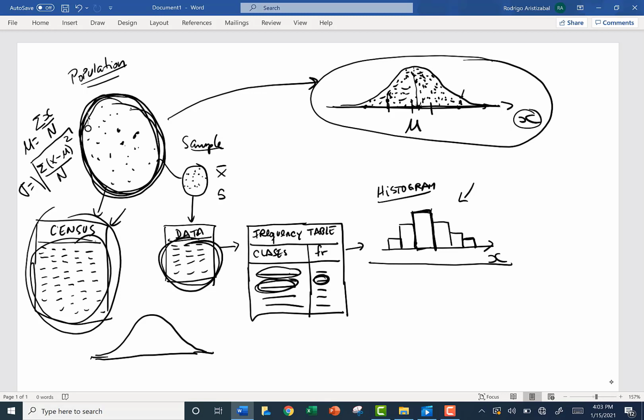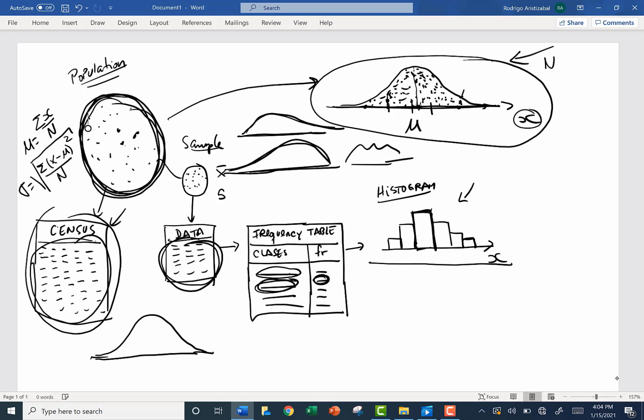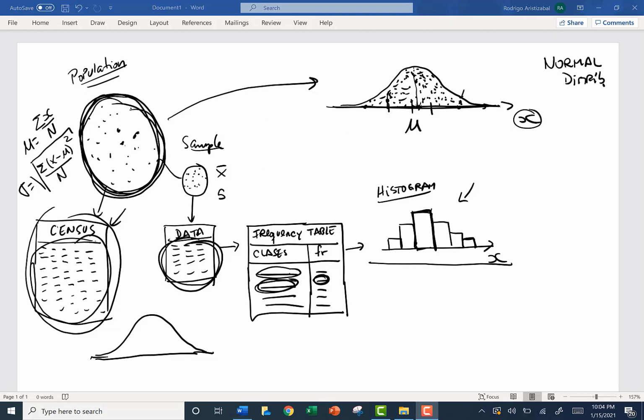The most common will be this, but the distribution of this characteristic could also be skewed to the right like this, or skewed to the left like this, or could have a different distribution like this that is ugly. But the most common distribution is this one, which received the name of normal distribution. The normal distribution is the most important distribution in statistics.